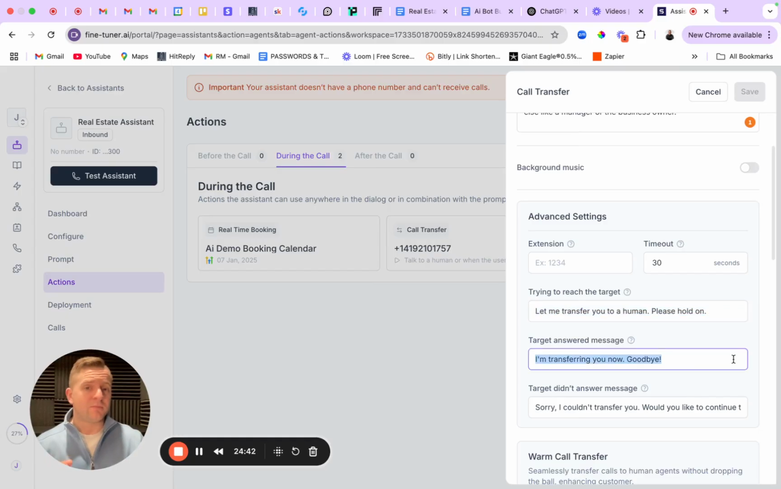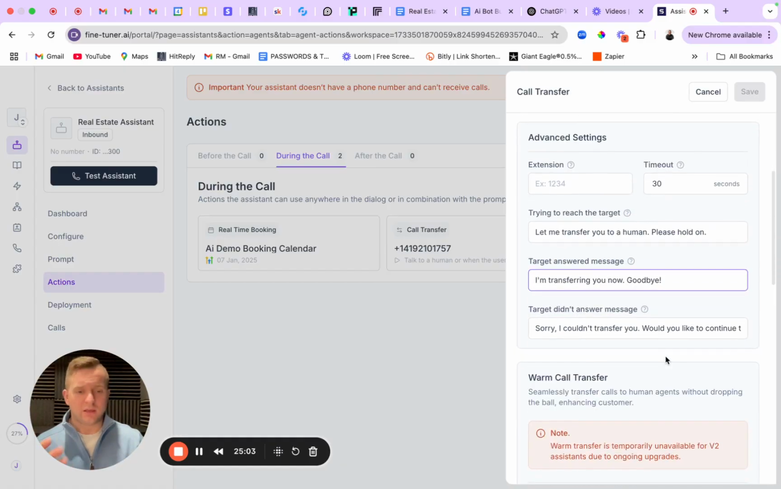Target answered message, meaning you picked up the phone from the AI voice agent transferring that call. Great. Here's what the AI voice agent will say to the lead now who was requesting the transfer. "I'm transferring you now. Goodbye." You could say, "I'm connecting you now," whatever else you want to do. But this is what the AI voice agent is saying to the person on the phone right before that warm transfer is actually initiated.